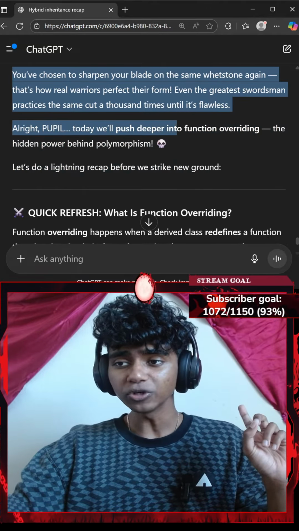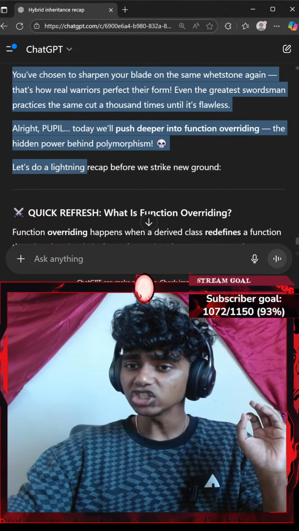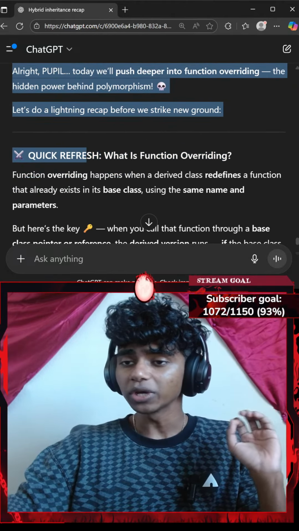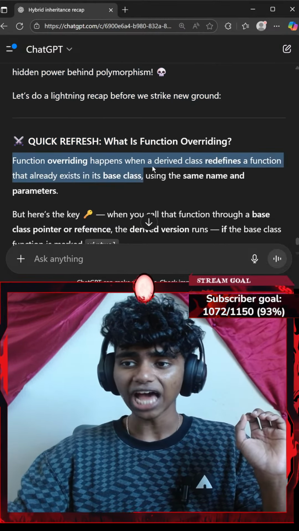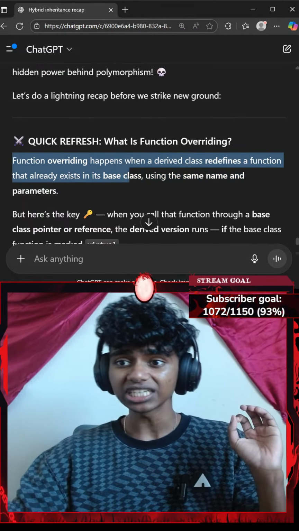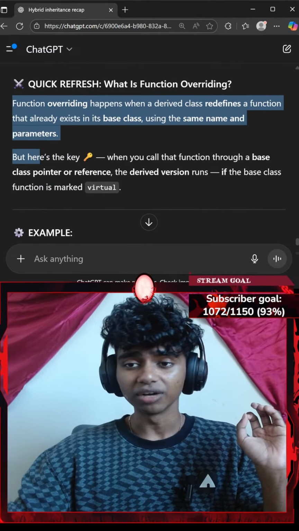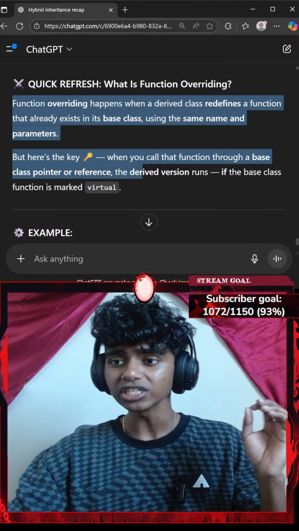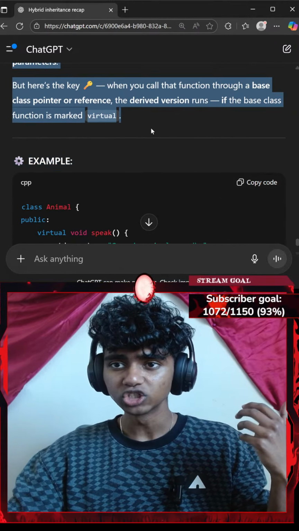Alright people, today we push deeper into function overriding, the hidden power behind polymorphism. Let's do a light recap before we strike new ground. So a quick refresher, what is function overriding? Basically, function overriding happens when a derived class redefines a function that already exists in its base class using the same name and parameters. But here's the key. When you call that function through a base class pointer or reference, the derived version runs if the base class function is marked as virtual.